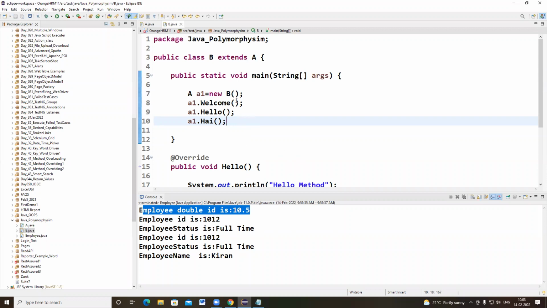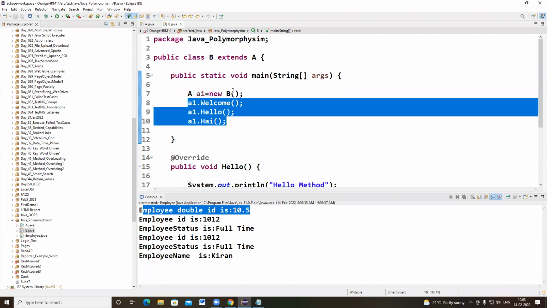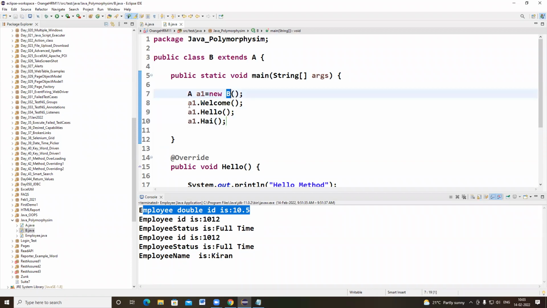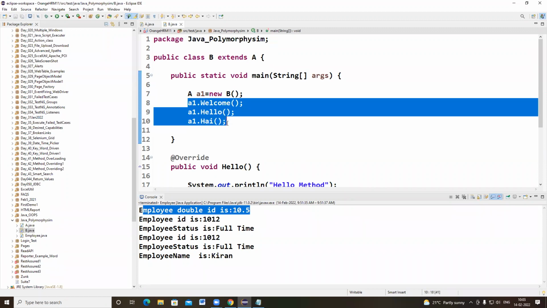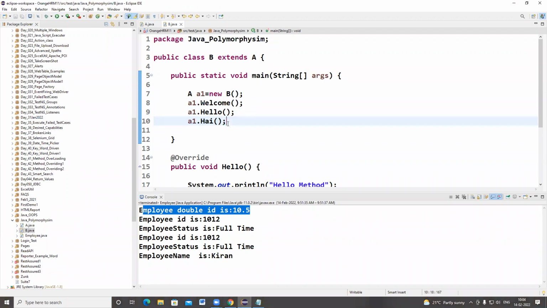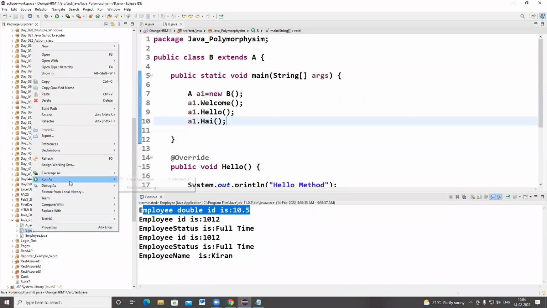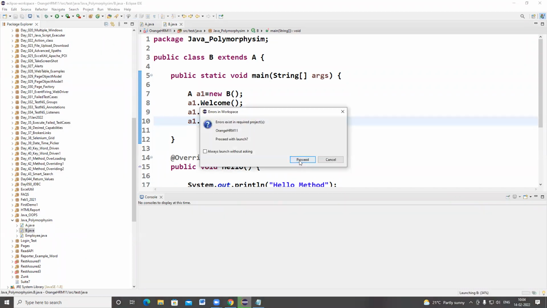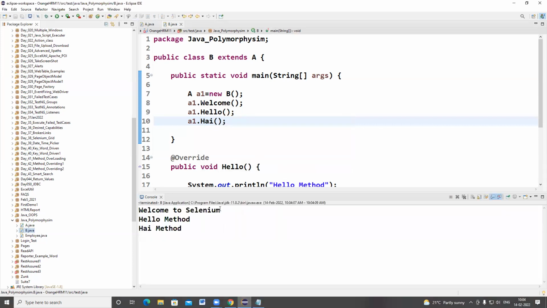Because A class methods have been implemented in B class, wherever the methods have been implemented, from that class we take the reference to refer to those methods. Now let me execute the B class: run as Java application. So welcome to Selenium, hello method and hi method.